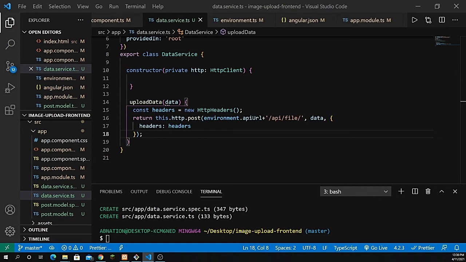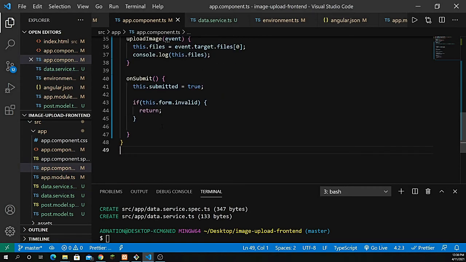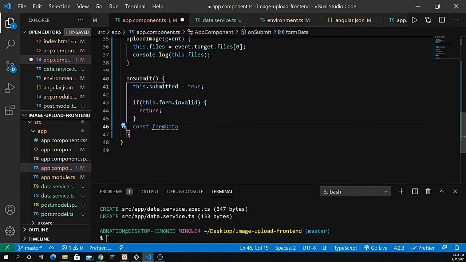We now have to use this inside our main onSubmit method. We have to subscribe to it. In order to do that, we have to run the service. So let's go inside the app.component.ts file, and once it's submitted and everything is true, I need to create a form data, because whenever we are submitting the form, we are using the encryption type multipart/form-data. So for that, we have to apply a technique.